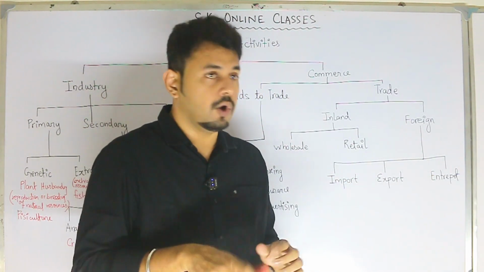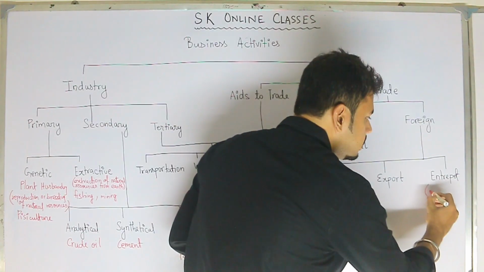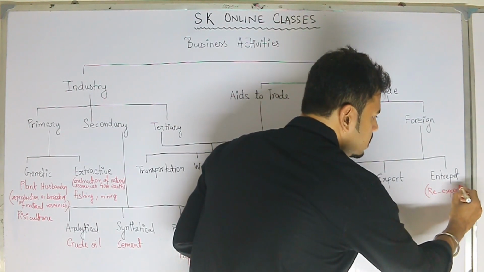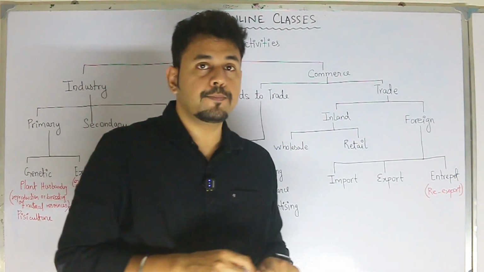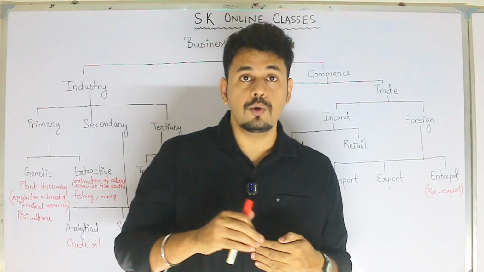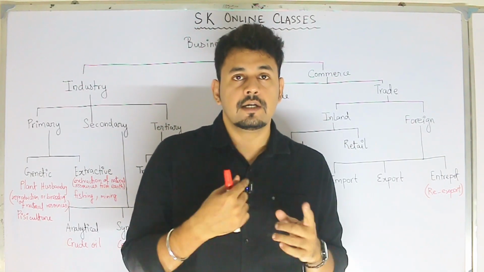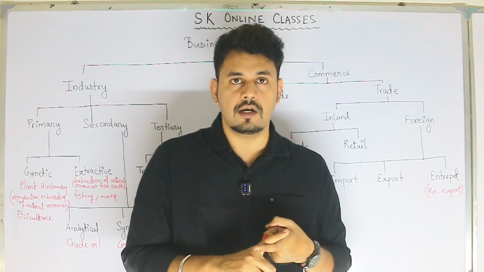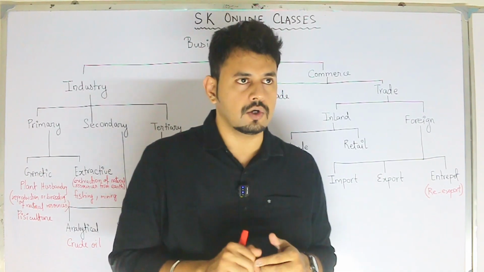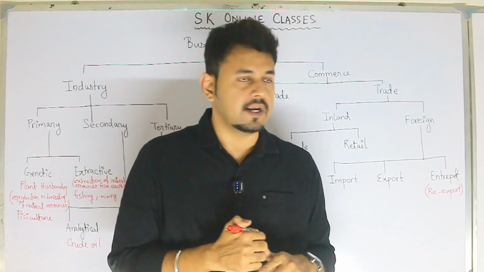Next is entrepot. Entrepot is also called re-export. Now what exactly does re-export mean? Re-export means you import the goods first and then you export them. Say for example, India and Pakistan do not have trade relations. They don't trade with each other. There are other relations also which are not good, but we will talk about trade right now.